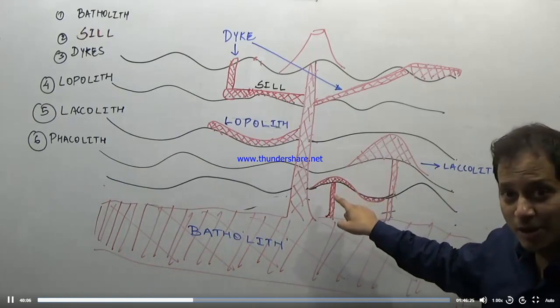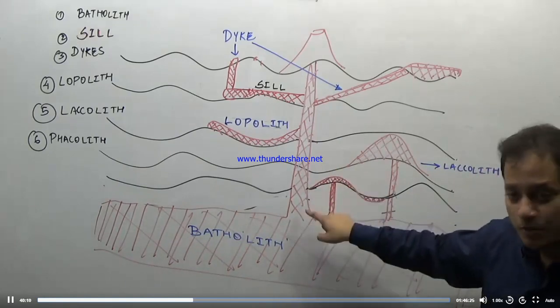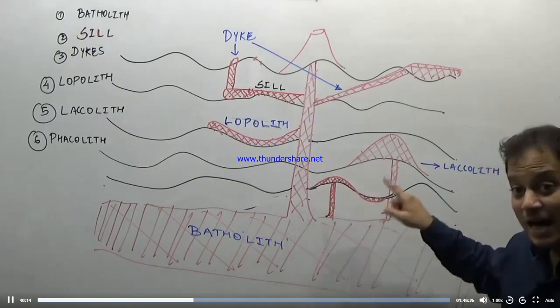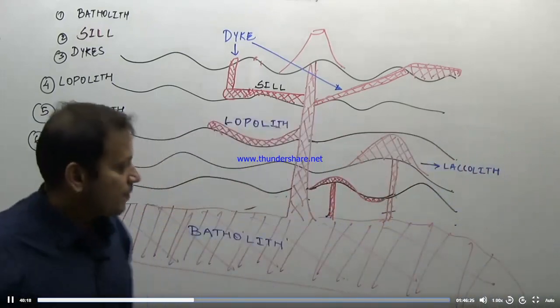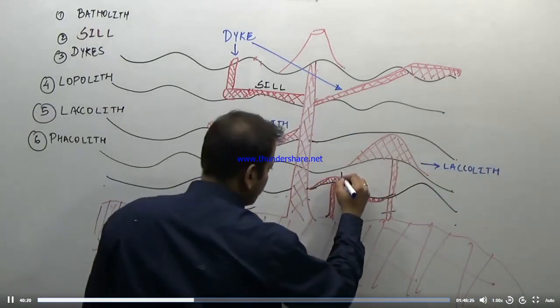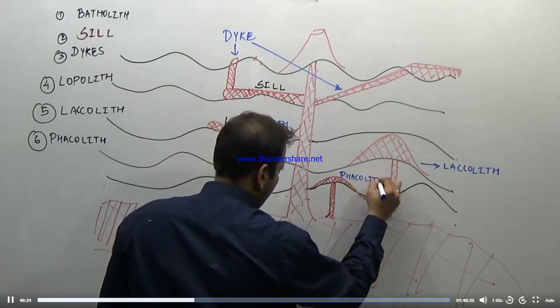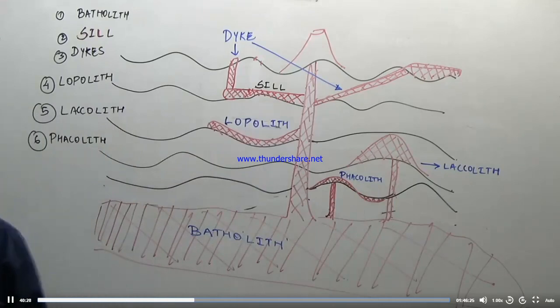So phaccoliths are lens shaped and occupy the top of an anticline. This is an anticline structure, so they occupy the top of an anticline or the bottom of a syncline. So in this diagram, this is a phaccolith. So these are the 6 types of intrusive igneous rock.